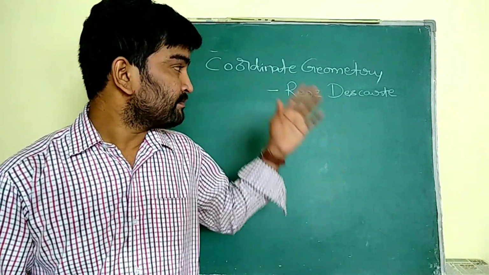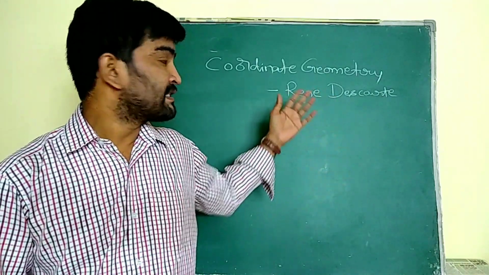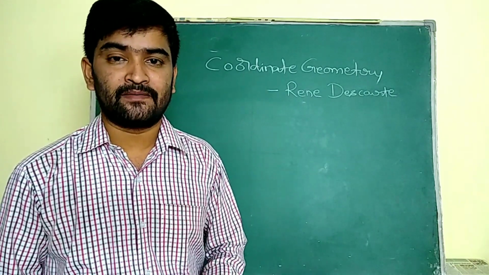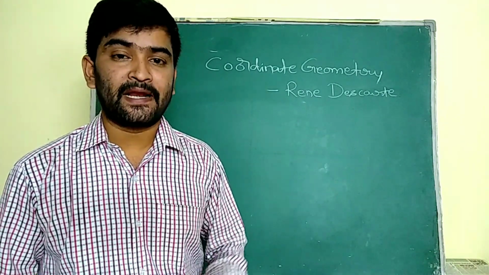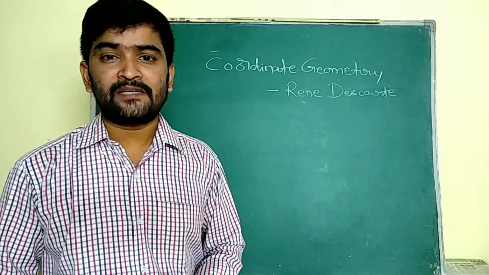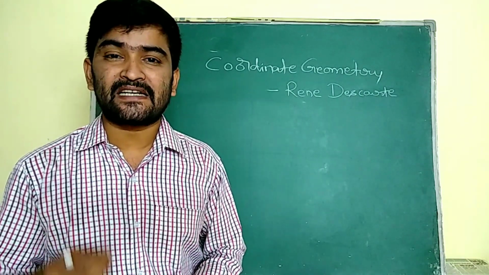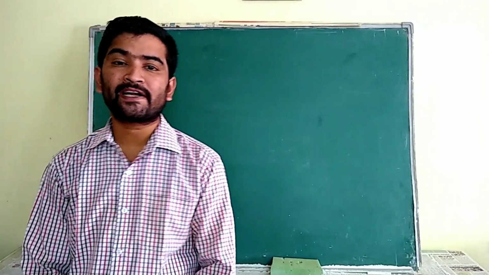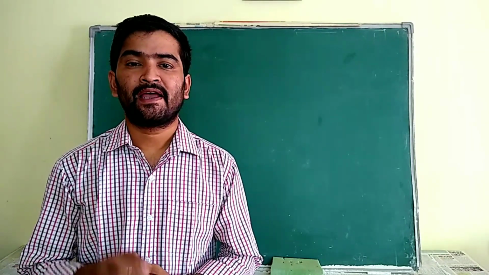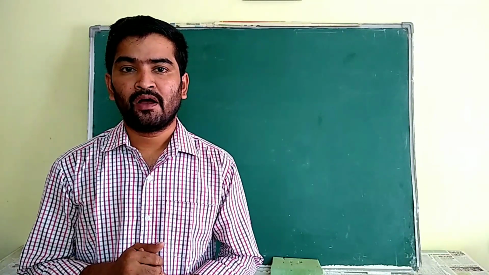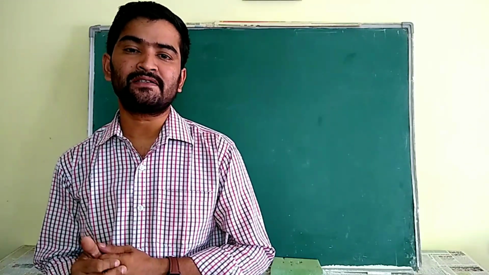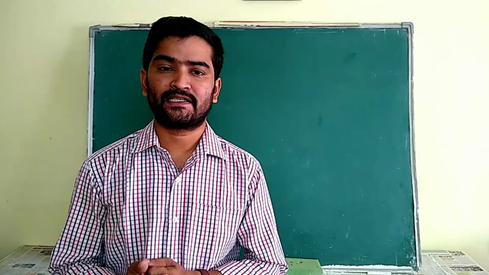In honor of Mr. Descartes, the Cartesian plane is also known as the Descartes plane. So coordinate geometry deals with algebra. Firstly, we are going to discuss the basic concept of coordinate geometry. The basic unit of coordinate geometry is a point. In Euclidean geometry, a point is an undefined concept. Generally, we define a point as a geometrical concept which has no length, no width, no height.